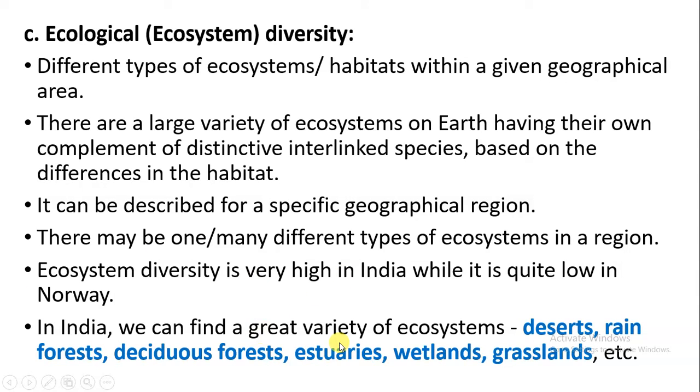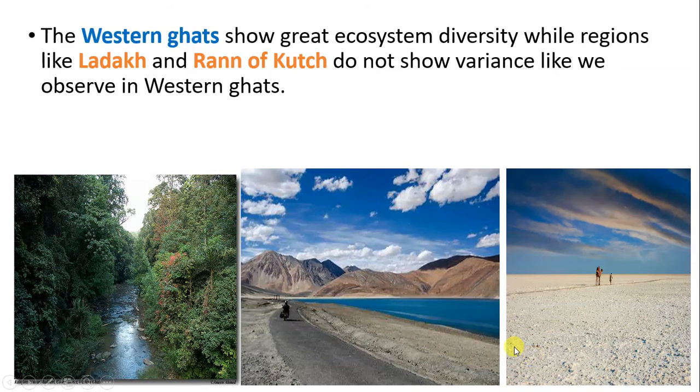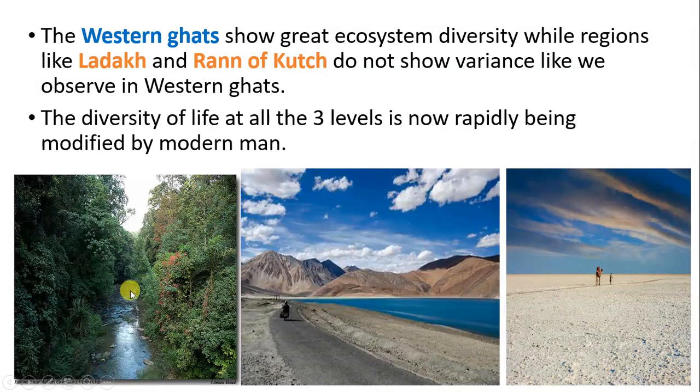So in India you will find a variety of ecosystems, like desert ecosystem, rainforest ecosystem, deciduous forest ecosystem, estuaries, wetland, grassland, and so on. When we talk about the Western Ghats, the ecosystem diversity is going to be huge. Here you will find a variety of organisms and plants. When we talk about Ladakh and the Rann of Kutch, they do not show variance like we observed in the Western Ghats. The diversity here is very low in Ladakh and the Rann of Kutch, and in the Western Ghats the diversity is huge.